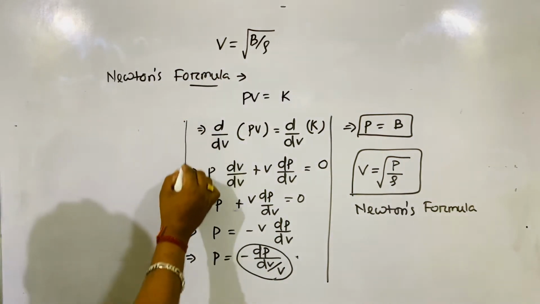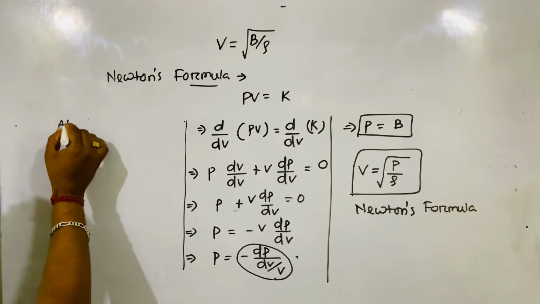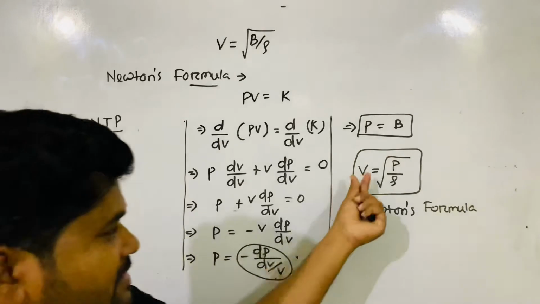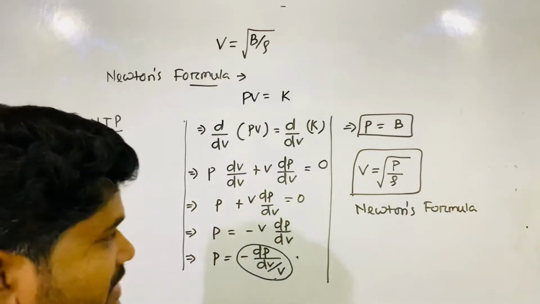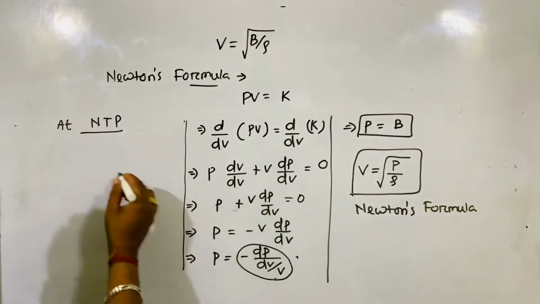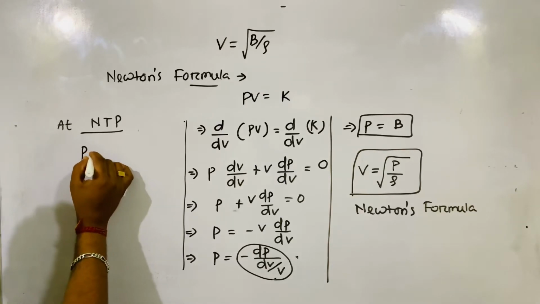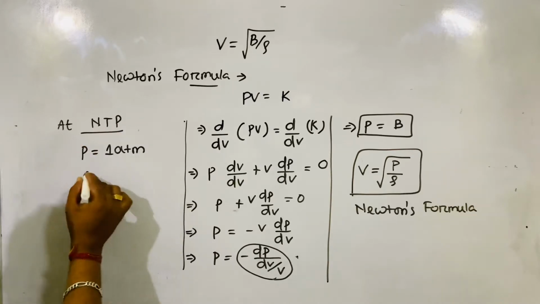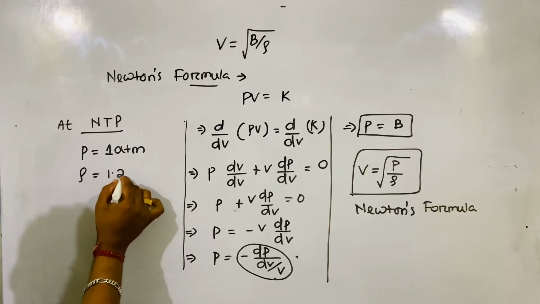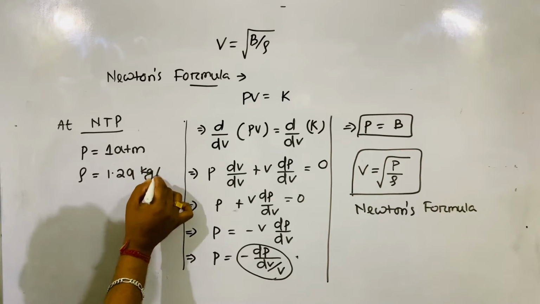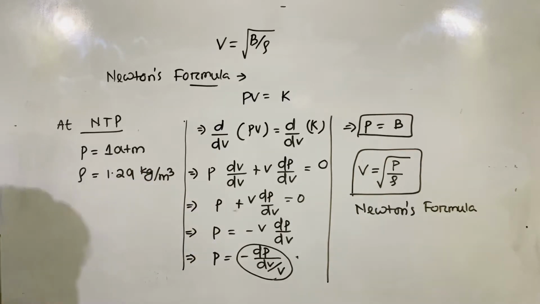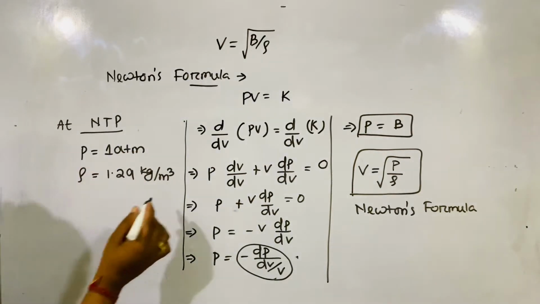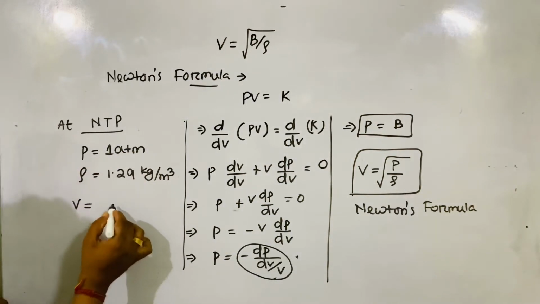Now let's take it at NTP. Let's find the expression of the velocity at NTP. Here at NTP, pressure is how much? This is 1 atm at NTP. Then the density of air is 1.29 kg per meter cube. This is the standard value. You put the values here, root over P by rho.